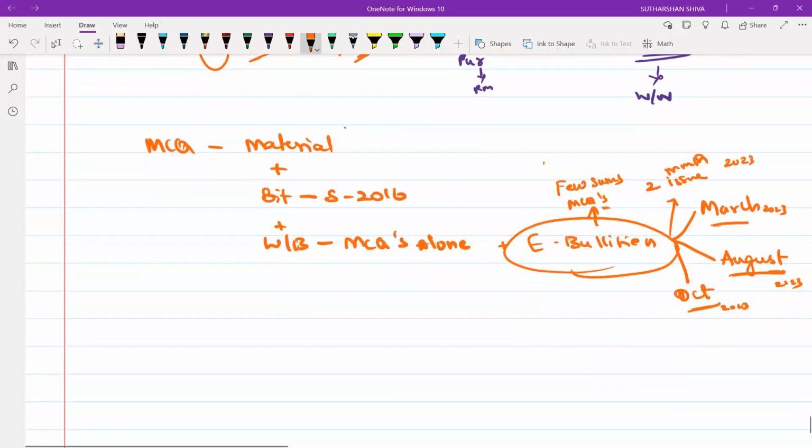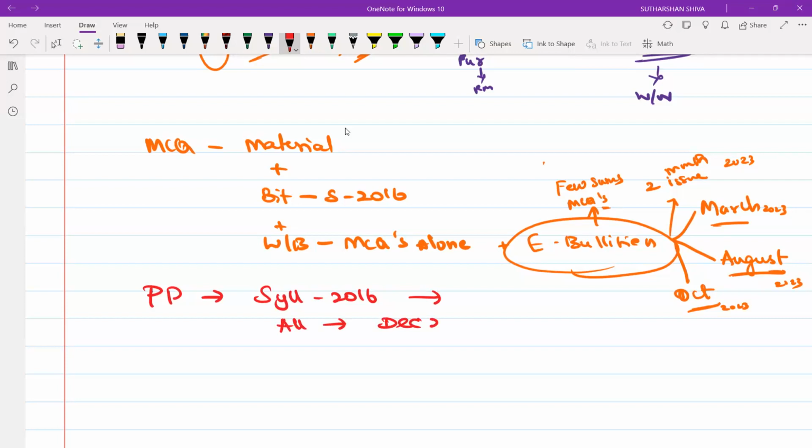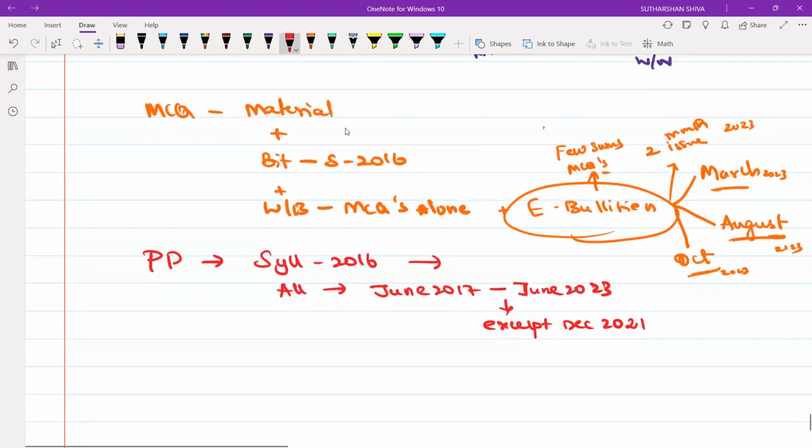And regarding past papers, all the syllabus 2016 questions you need to do. All question papers you need to do, starting from June 2017 till June 2023, except December 2021. December 2021 you can leave. Okay, December 2021 you can leave.